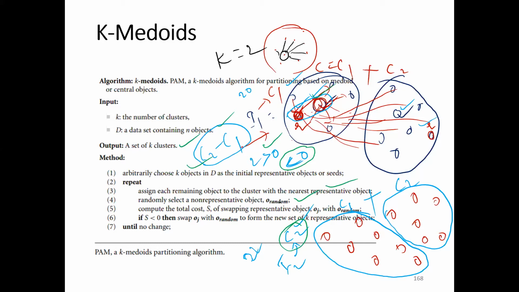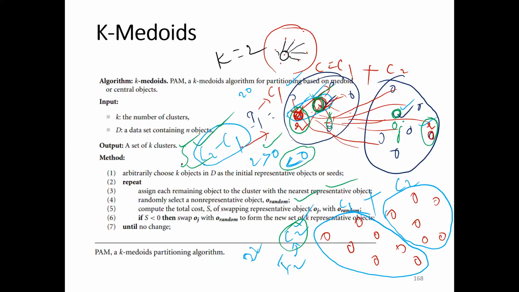Randomly select a non-representative object, O random. That means randomly we select some other object as a new representative object. Now compute the total cost S of swapping representative object OJ with O random. We assume the initial representative is OJ and the new representative is O random. So swapping OJ with O random, that cost we need to identify. That cost is represented with S here.